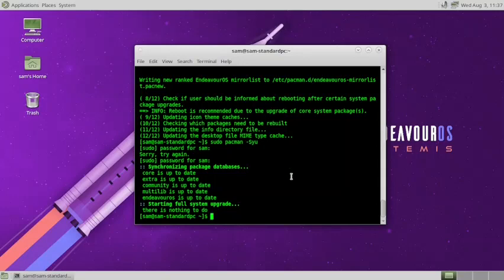We have removed the Budgie Desktop and did not remove the Gnome Desktop because there were some dependencies with the Mate Desktop. So with that, I will stop the video here. In the next video, we will do the review of the Mate Desktop of EndeavourOS Artemis. See you in the next video.